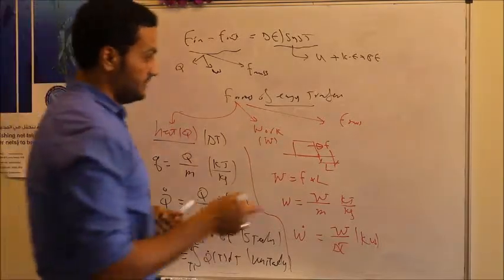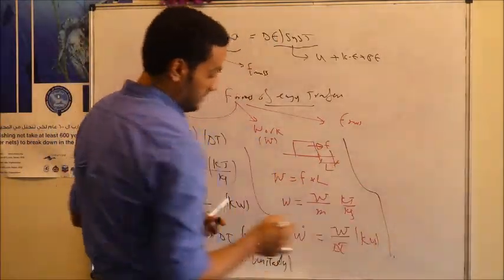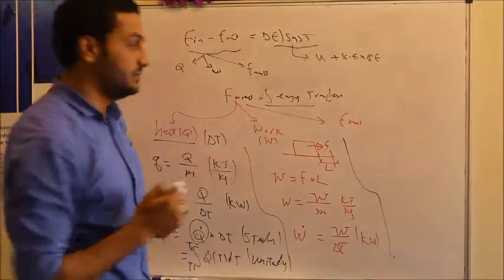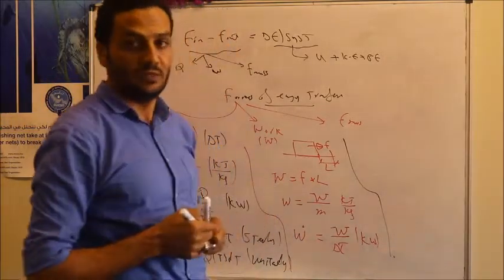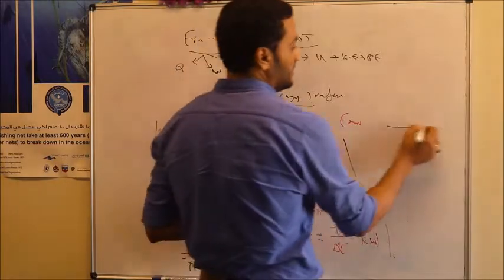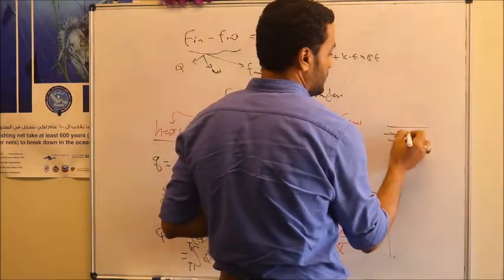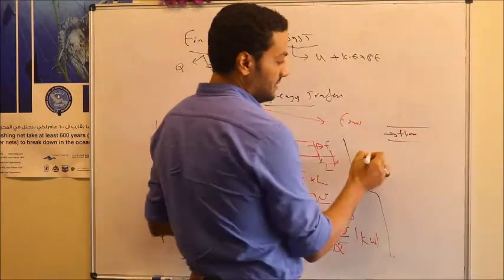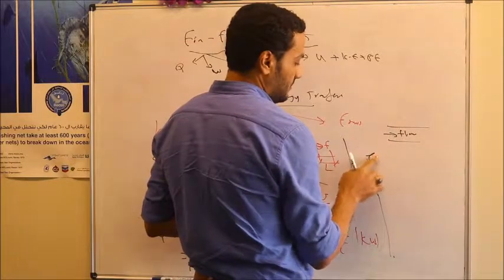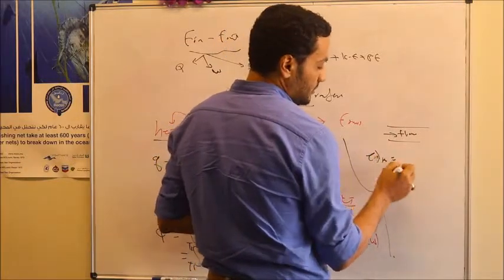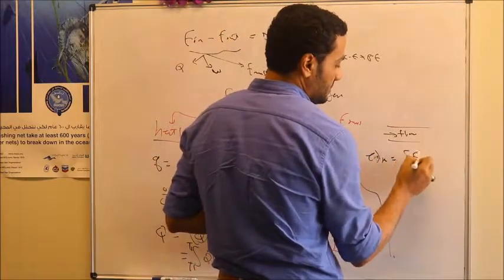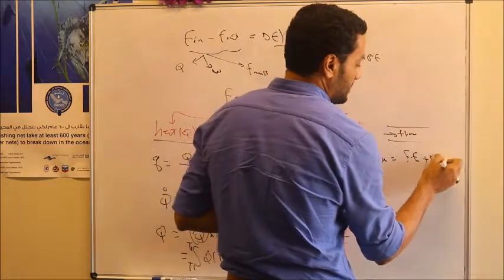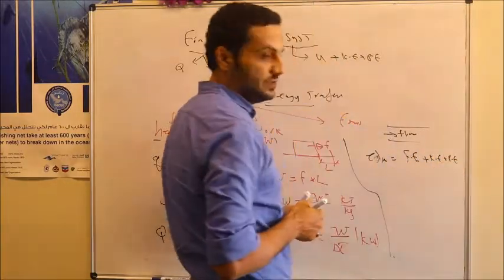For the last form, we can have energy transfer by mass, due to mass transfer, as we said, if you have a flowing fluid. The mechanical energy of this flowing fluid, E mechanical, is equal to the flow energy of this fluid plus the kinetic energy plus the potential energy of this fluid.